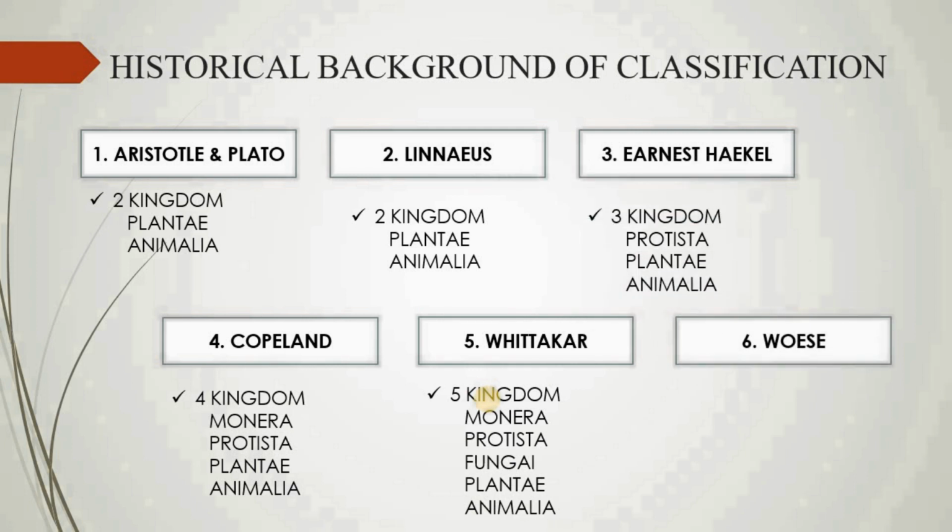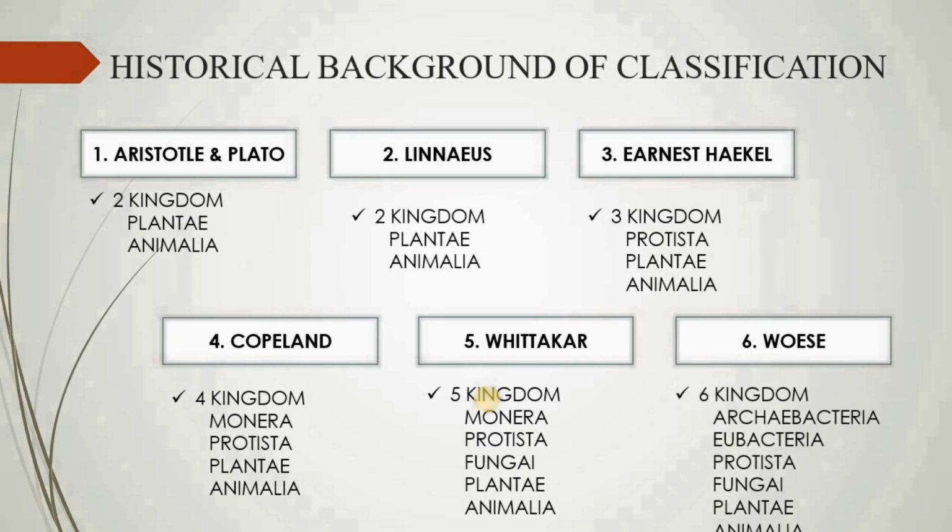Then a sixth scientist came, who gave the six-kingdom classification. The two newly added kingdoms are Archaebacteria and Eubacteria, and the four are Protista, fungi, Plantae, and Animalia.